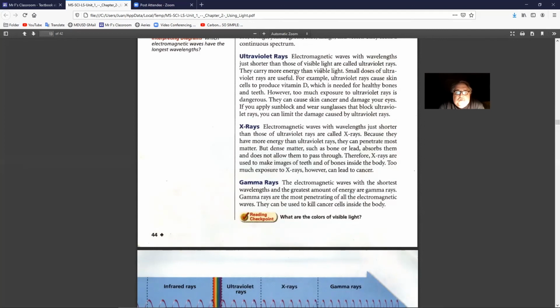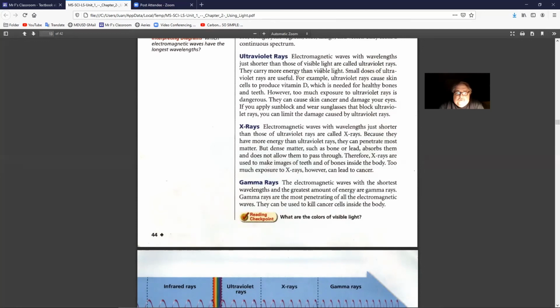X-rays. Electromagnetic waves with wavelengths just shorter than those of ultraviolet rays are called X-rays because they have more energy than ultraviolet rays. They can penetrate most matter, but dense matter such as bone or lead absorbs them and does not allow them to pass through. Therefore, X-rays are used to make images of teeth and of bones inside the body. Too much exposure to X-rays, however, can lead to cancer.